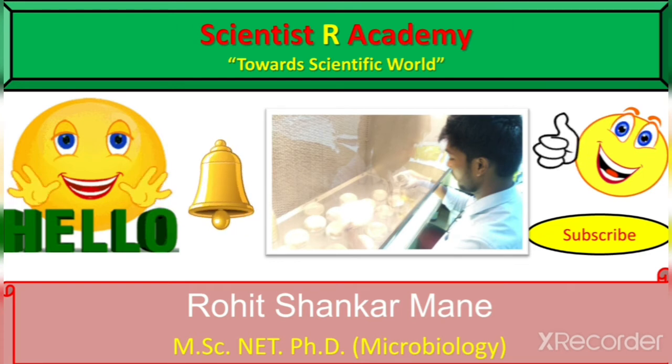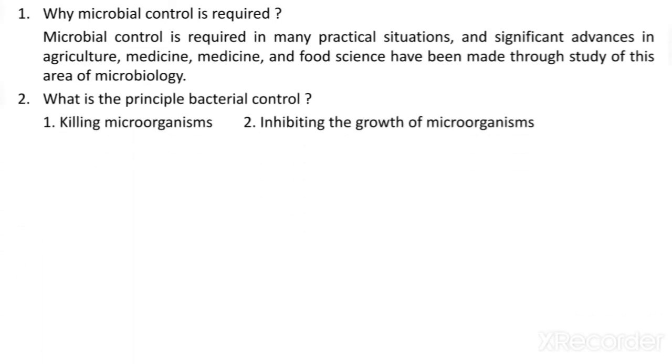So first question is, why is microbial control required? See, microbial control is required in many practical situations and significant advances in agriculture, medicine and food sciences. What is the principle of bacterial control? So bacterial control mostly depends on the killing of microorganisms, and second, the inhibiting of the growth of microorganisms.